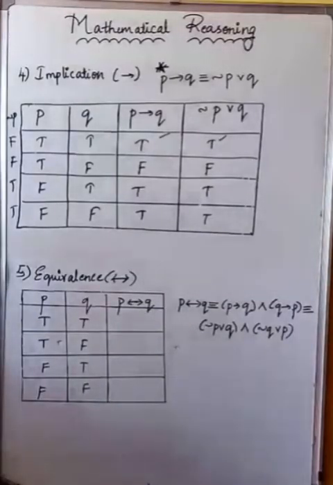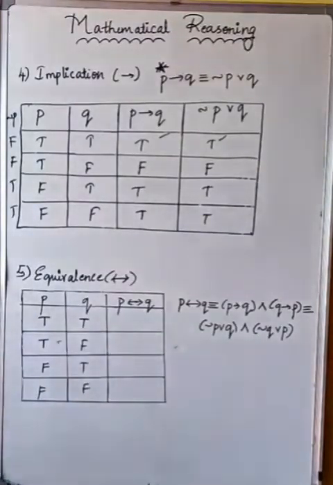Now we'll be moving on with the next one, that is the last one, equivalence, or else I can call it double implication, or else I can call it biconditional also. Is it clear? So in this, what did I say? When both are true, it remains true. When both are false also, it remains true only. Did I tell you or not? So the same thing I'll be applying here.